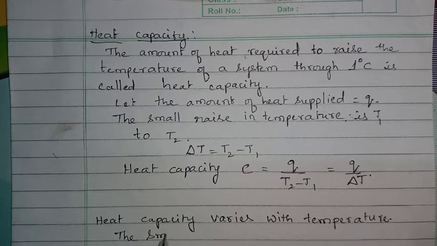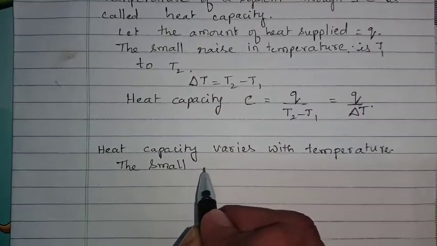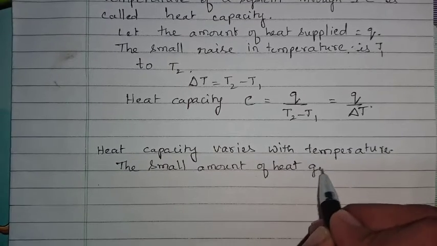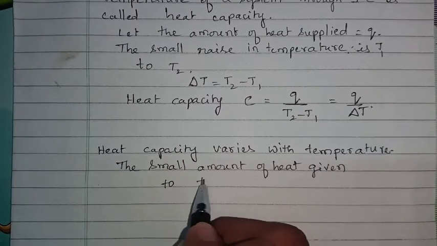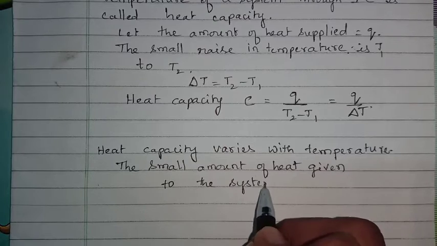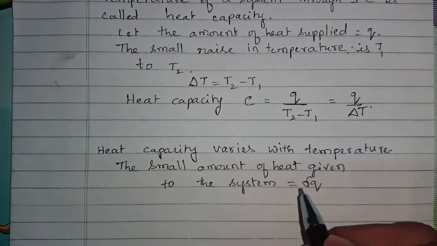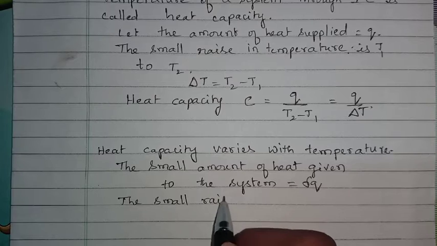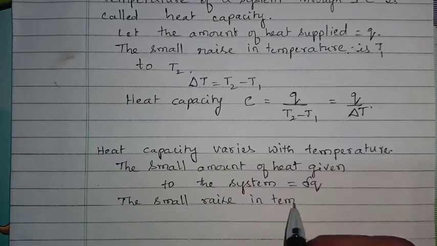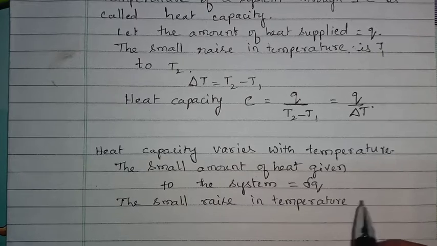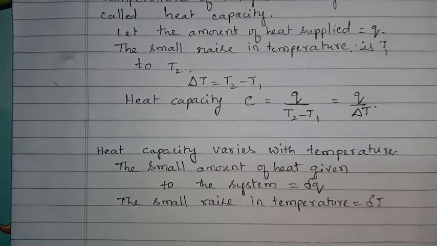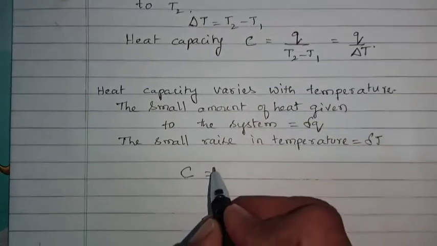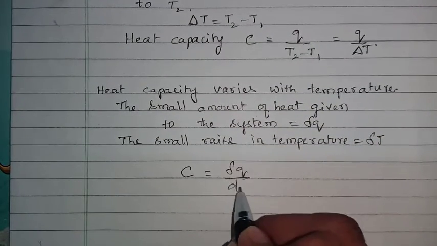The small amount of heat given to the system is equal to delta Q. The small rise in temperature is equal to delta T. Then heat capacity is given as C equals delta Q divided by delta T.